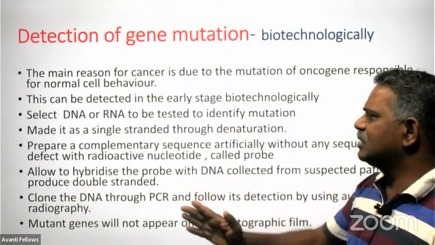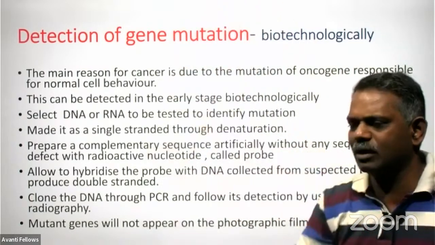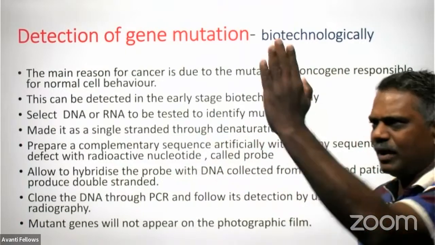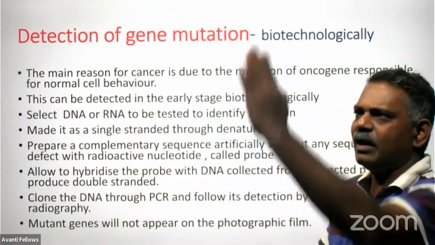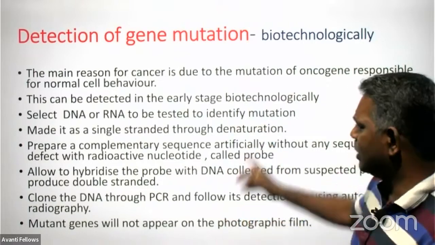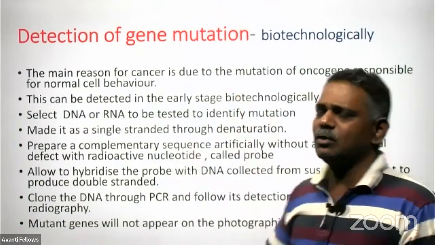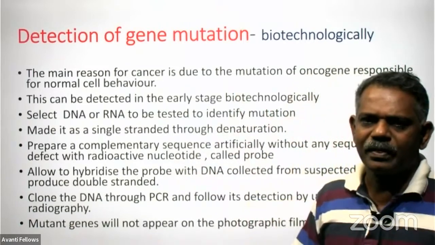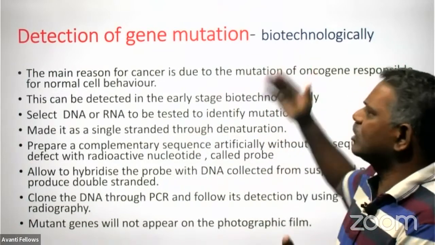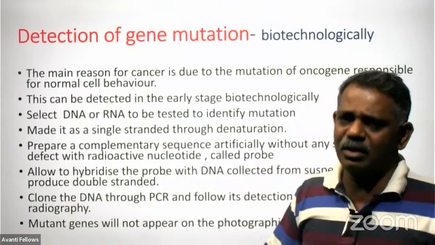This double-stranded DNA is made single-stranded through denaturation, breaking all the hydrogen bonds and converting it into single-stranded DNA. Then, using this DNA as a template, we make a complementary strand, always with radioactive nucleotides only, and we call it the probe. That suspected area of the DNA only we are testing biotechnologically to detect the gene mutation. We want to identify whether that gene is mutated or not.